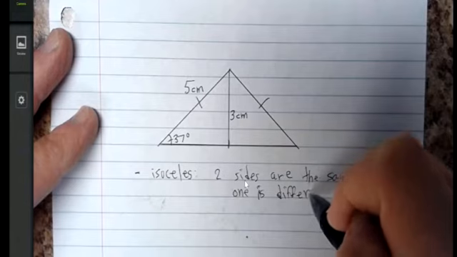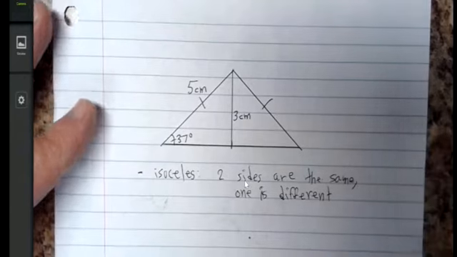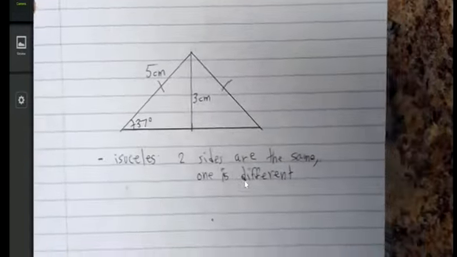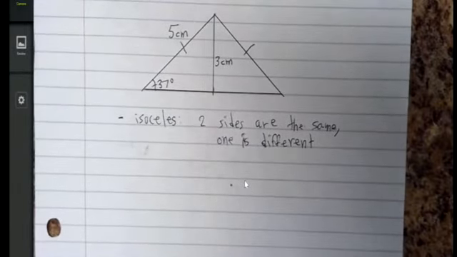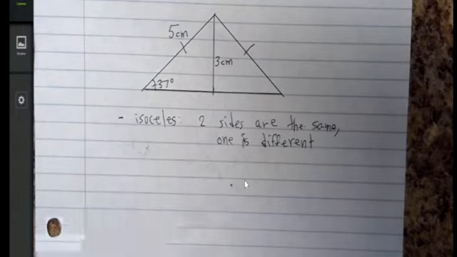And if you have a triangle with two sides that are the same, it's also going to follow that two angles are the same as well. That's the number one concept, is knowing what an isosceles triangle is.